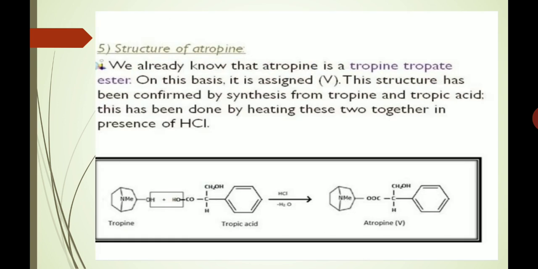Fifth point is the structure of atropine. We already know that atropine is a tropine tropate ester. On this basis, it is assigned structure fifth. This structure has been confirmed by the synthesis from tropine and tropic acid, and this has been shown by heating these two together in presence of HCl, as we can see in this equation, that is tropine and tropic acid are heated in presence of HCl. A molecule of water is eliminated and we get atropine.